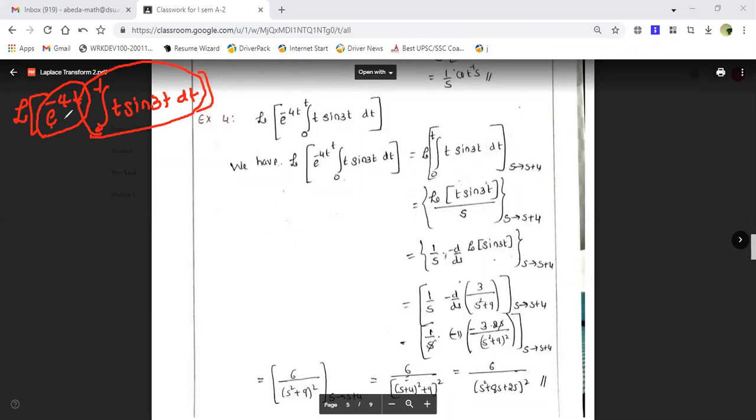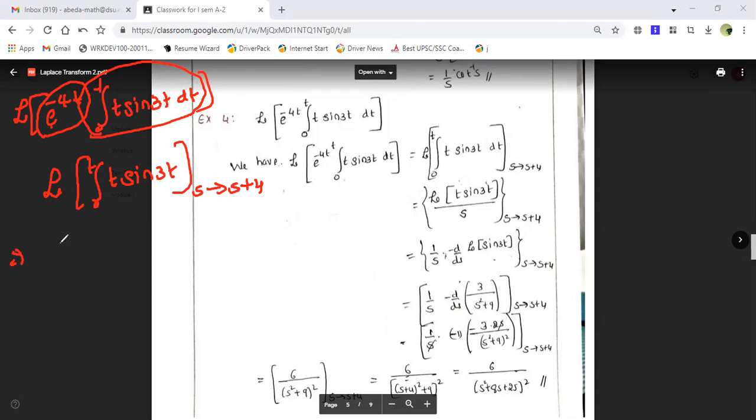Now the Laplace transform of this will be equal to the Laplace transform of the integration from 0 to t of t sine 3t, where s is shifting from s to s plus 4, because my a is minus 4 here.